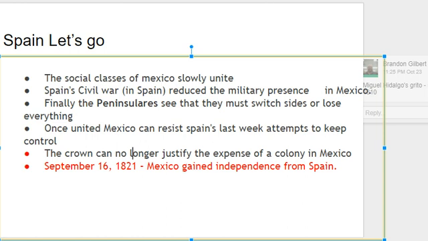All right, so once united, Mexico can resist Spain's last weak attempts to control, because you've got to remember, Spain is not only fighting in Mexico, Spain's also dealing with civil war in Europe. They've had invasion from France. They're fighting France to get them out of there. They've got their own civil war going on. Things are rough in Spain right now. They don't want to have to deal with coming in and fighting a war in Mexico. It's like, enough fighting. Let it go. So on September 16th, 1821, Mexico gained independence from Spain.